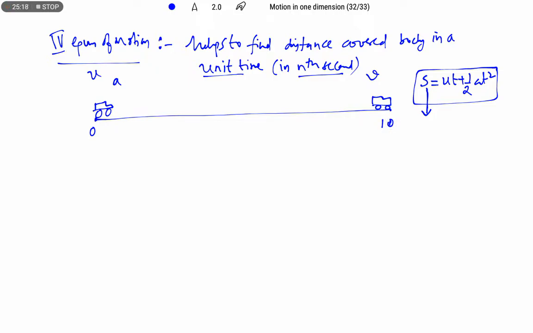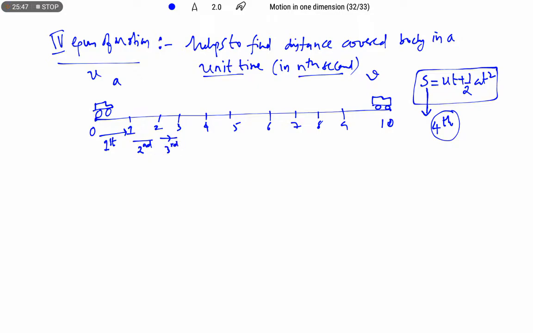Suppose they are dividing the time like 0 to 1, 1 to 2, 2 to 3, up to 10, and they ask us to find the distance travelled by the body in the fourth second. What is meant by the fourth second? From 0 to 1 is the first second. From 1 to 2 is the second second, and 2 to 3 is the third second.